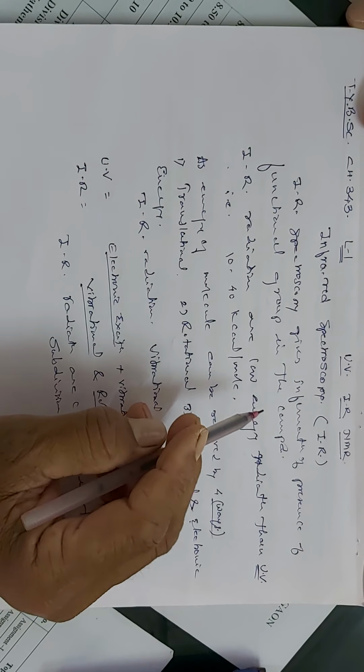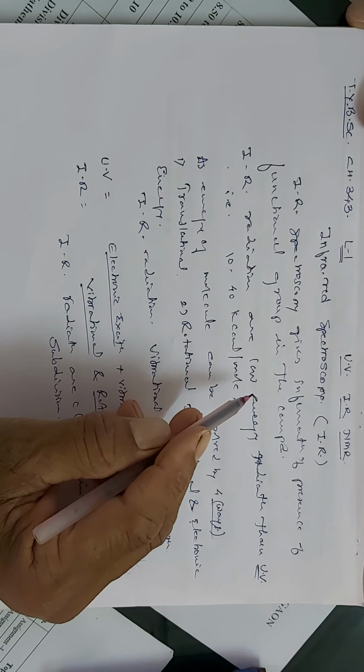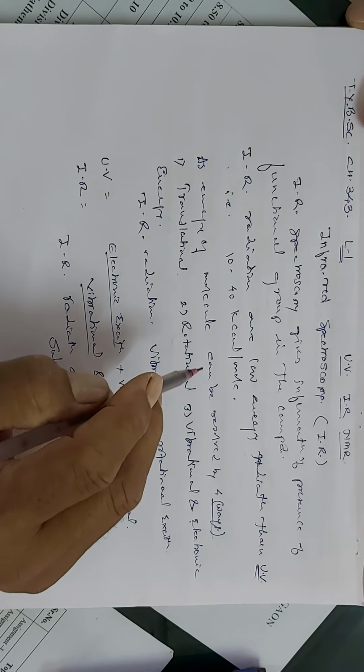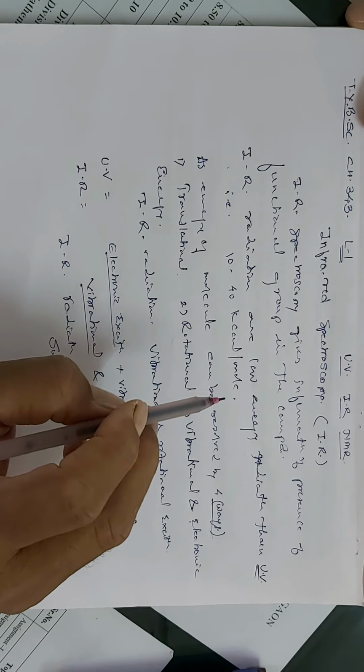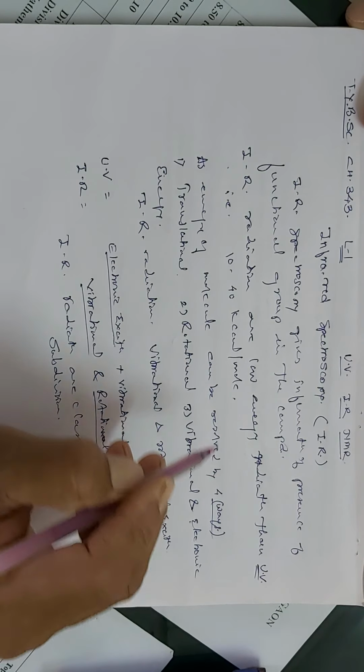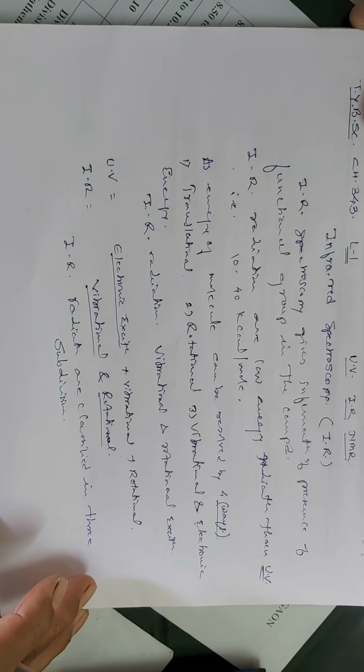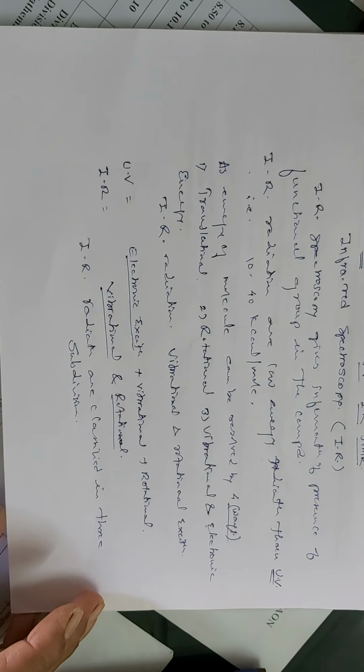And so, the presence of the functional group of the compound can be determined by exposing the molecule to IR radiations. Now, IR radiations are low energy radiations compared to the ultraviolet, because the energy associated with this IR radiation is 10 to 40 kilocalories per mole.